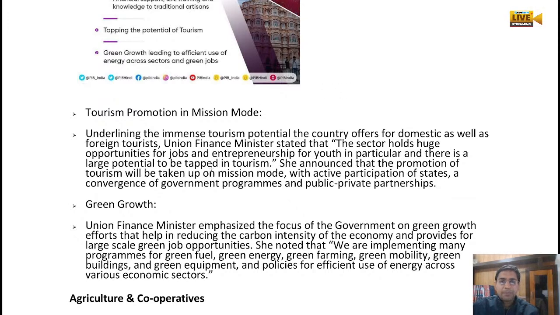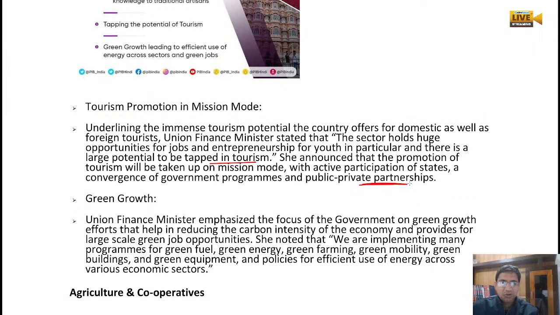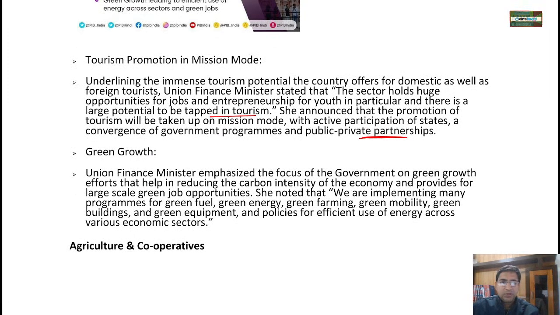So we have to tap that tourism in a proper way, and we also wanted to take the public private partnership in that whole process. We wanted to create opportunities and job creation. Then green growth, because we have said that by 2030 we are going to produce 50% power by renewable energy.